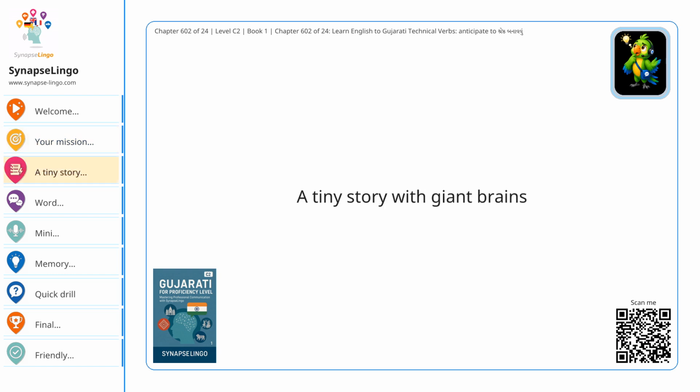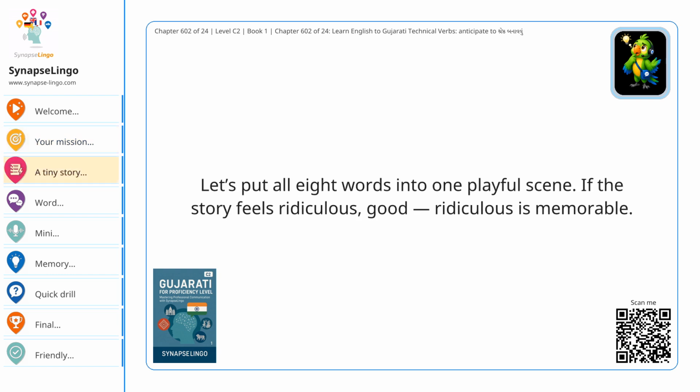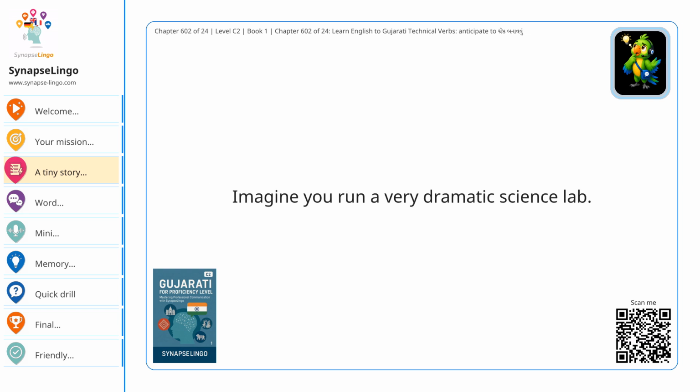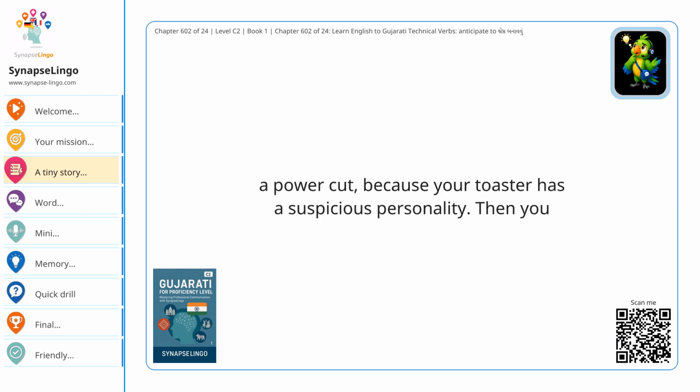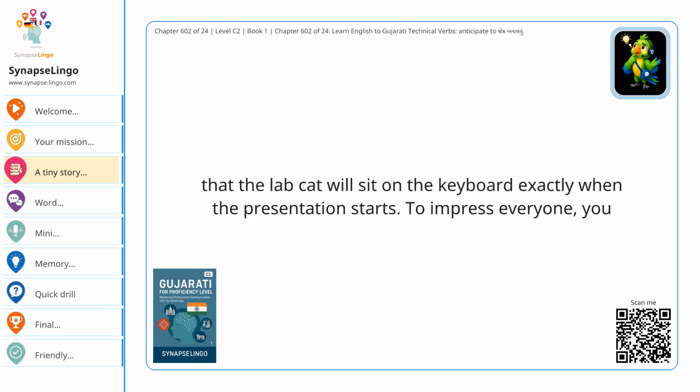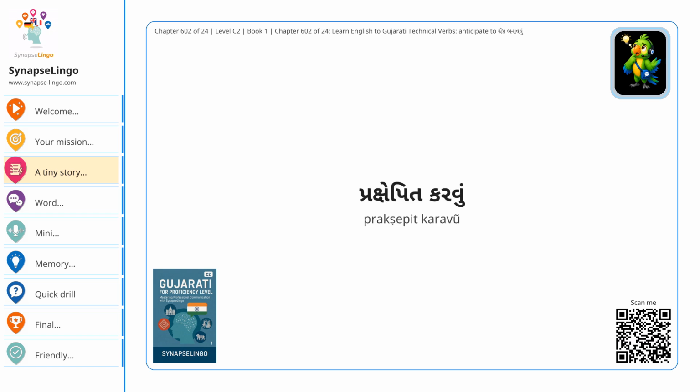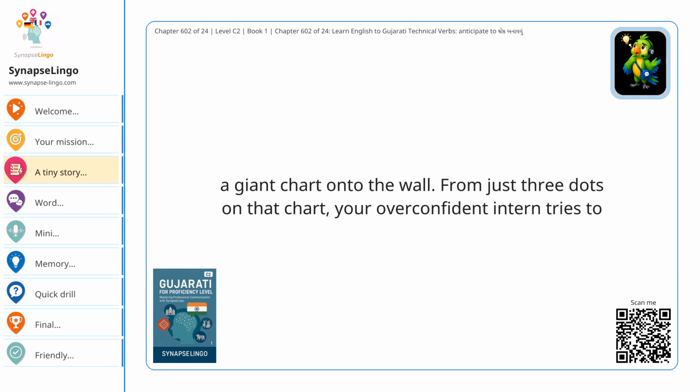A tiny story with giant brains. Let's put all 8 words into one playful scene. If the story feels ridiculous, good, ridiculous is memorable. Imagine you run a very dramatic science lab. First, you અપેક્ષા રાખવી a power cut because your toaster has a suspicious personality. Then you આગાહી કરવી that the lab cat will sit on the keyboard exactly when the presentation starts. To impress everyone, you પ્રક્ષેપિત કરવું a giant chart onto the wall.